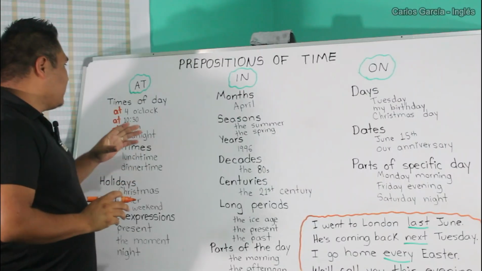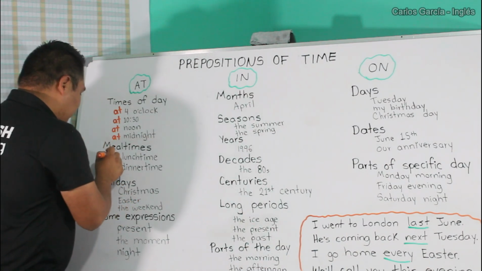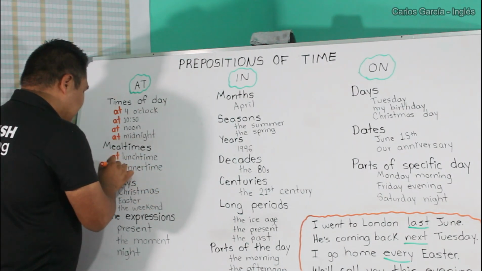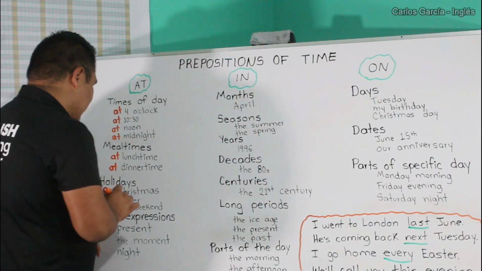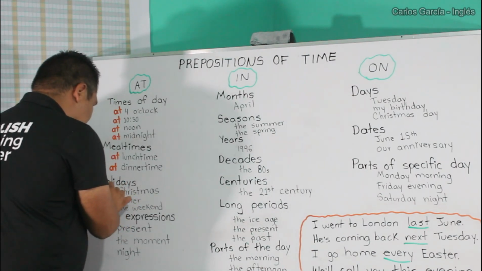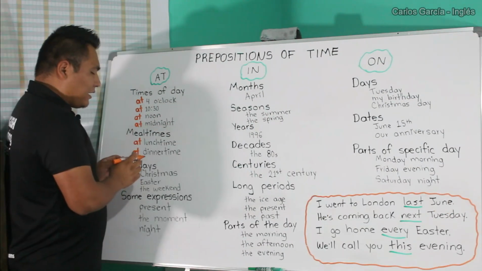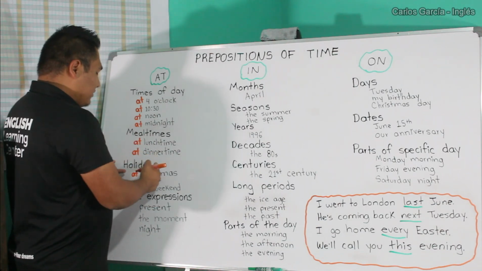We also use the preposition at to talk about meal times. For example, at lunchtime, at dinner time. Holidays, at Christmas. Now in this part I'm not referring to a specific day, but I'm referring to the holiday.